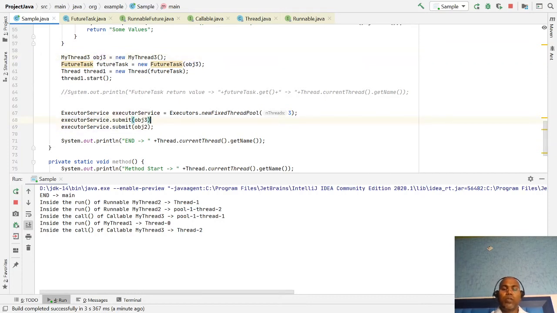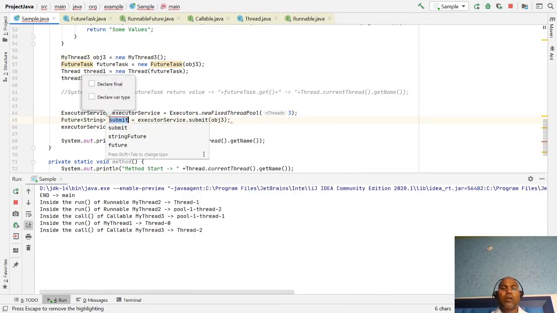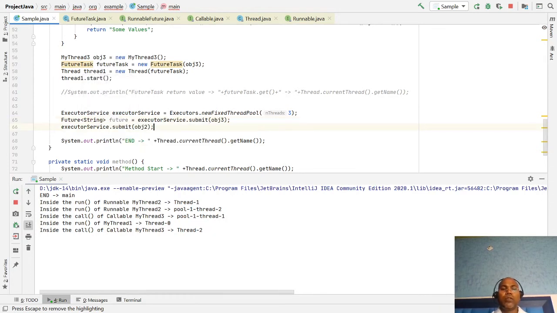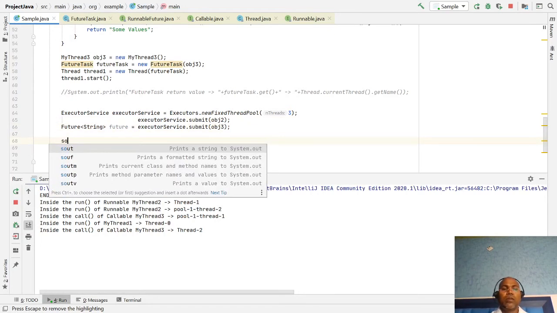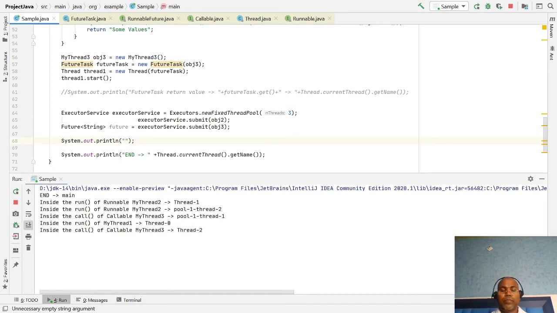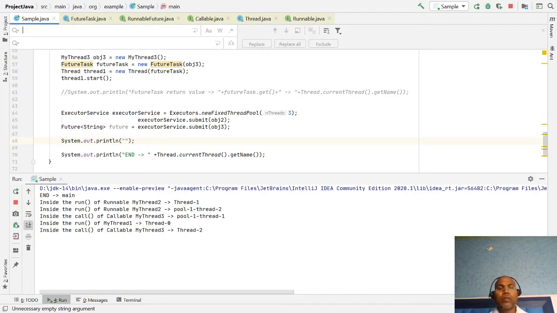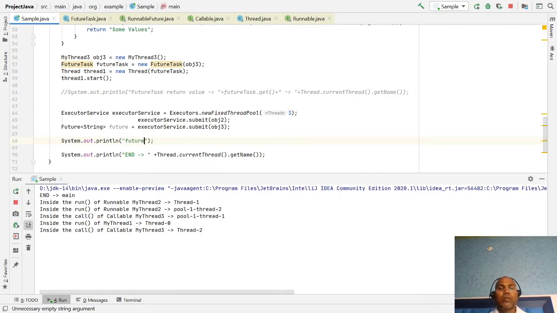Here we have the option to get a future, and from the future you can return the value. Again, get is a blocking call.